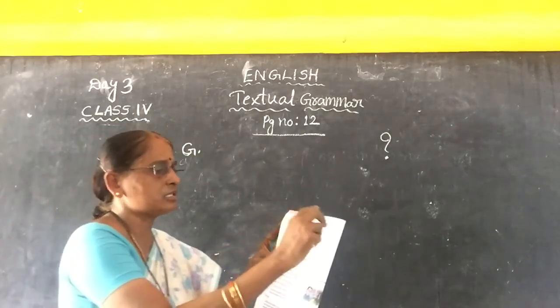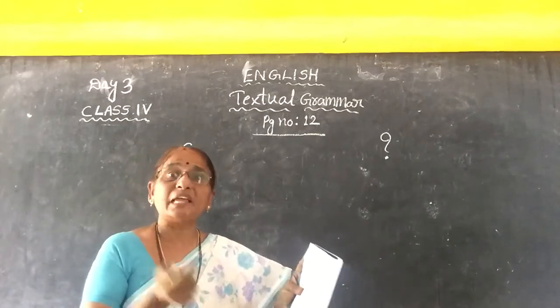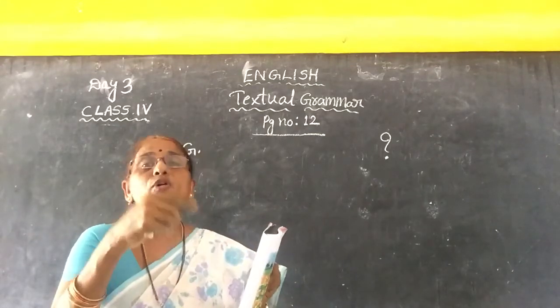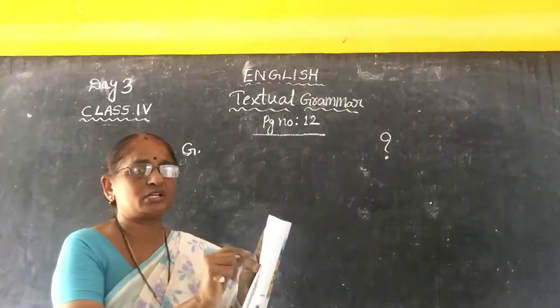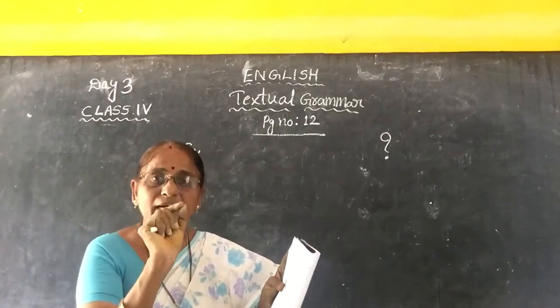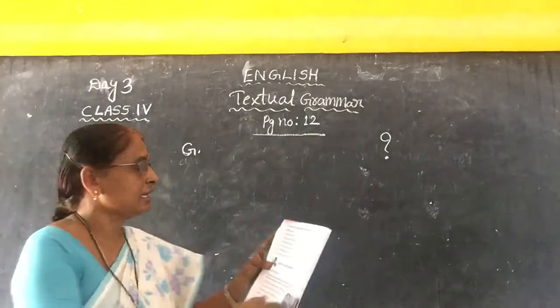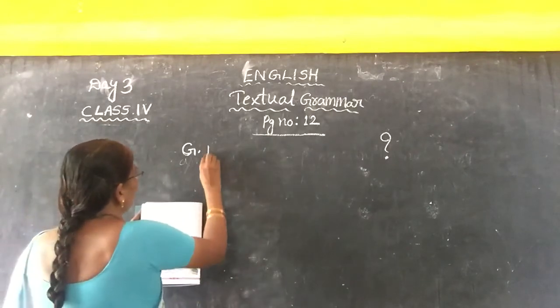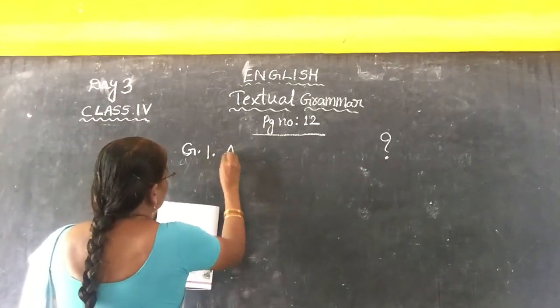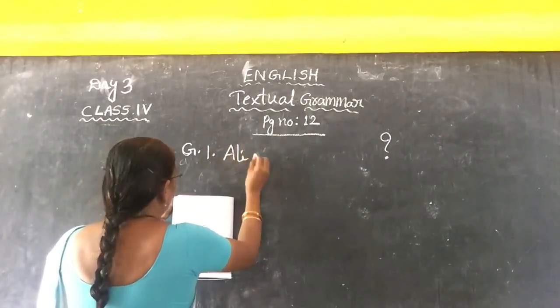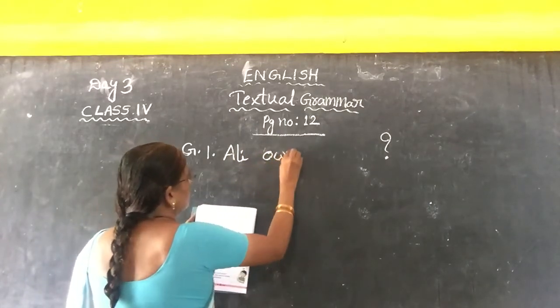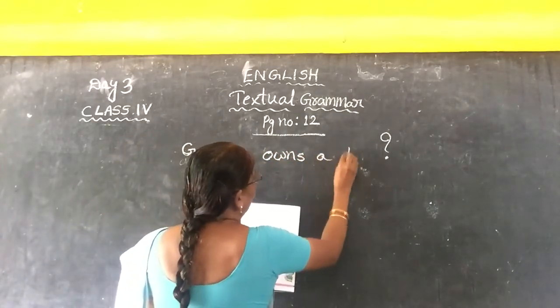See, these answers you have to write here only. By changing these sentences into question form, we have to put the question mark at the end of the sentence, children. See, what is the first one? I am going to explain the first one to you. Ali owns a dog.